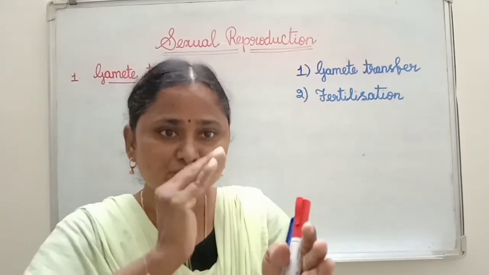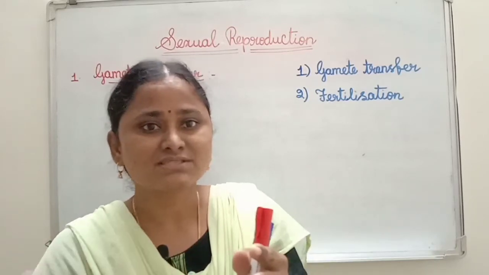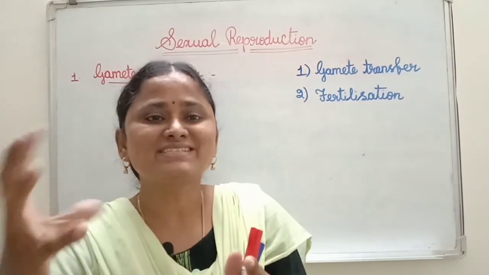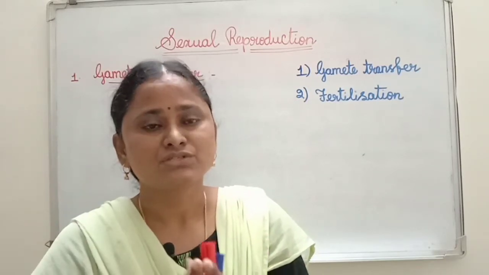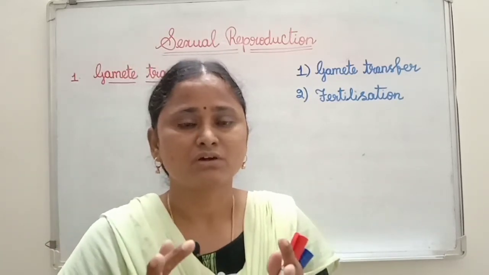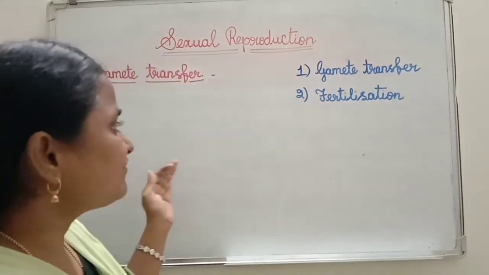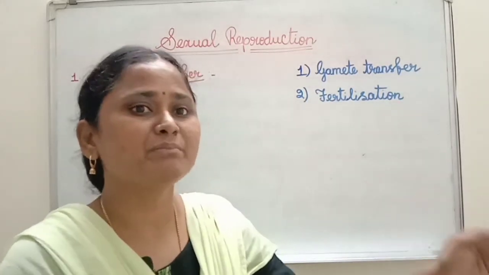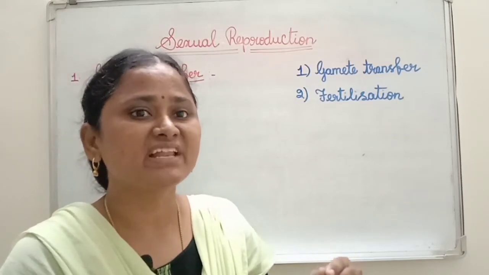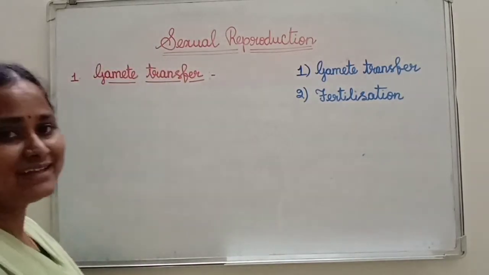Why more? While reaching the female gametes, some gametes do not reach the female. Sometimes these gametes are destroyed because of external conditions like temperature, moisture or pH or whatever it is. So before reaching the female gametes, most of the male gametes are destroyed. That is why the number of male gametes is more. Now coming to gymnosperms and angiosperms.